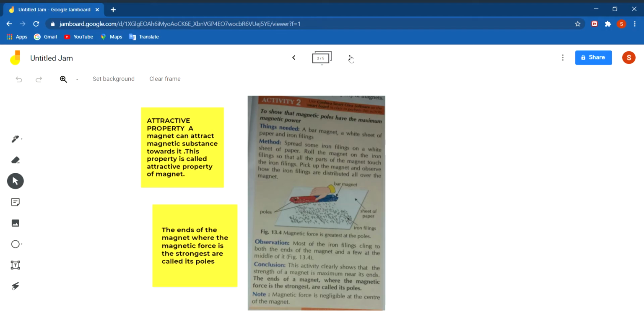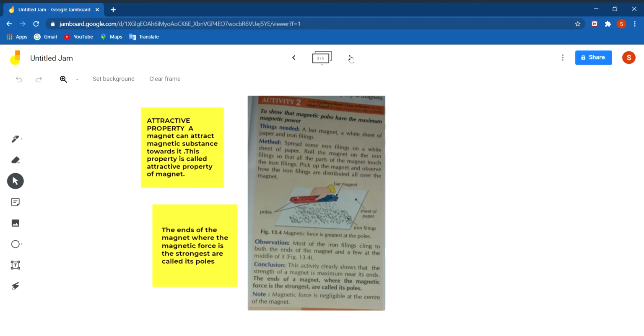This property can be explained by an activity which is given as activity 2 of your book. For this activity, you need a bar magnet, a white sheet of paper and some iron filings. You can see this picture. All you have to do is spread the iron filings on a white sheet of paper and roll the magnet over these iron filings so that all the parts of the magnet touch the iron filings.